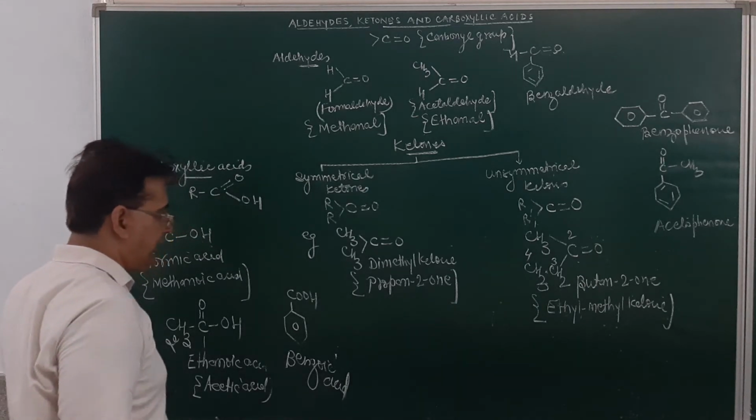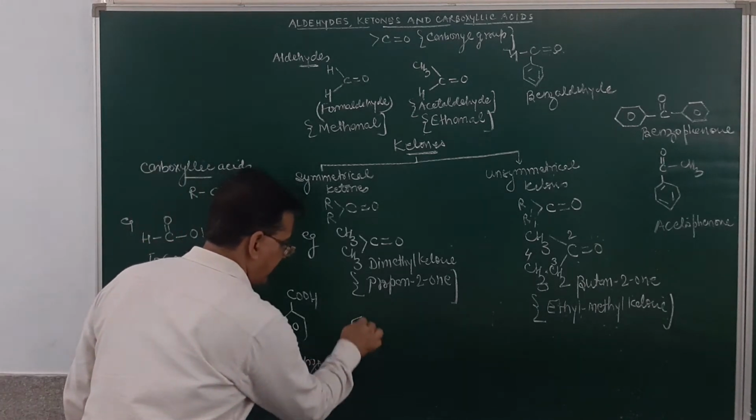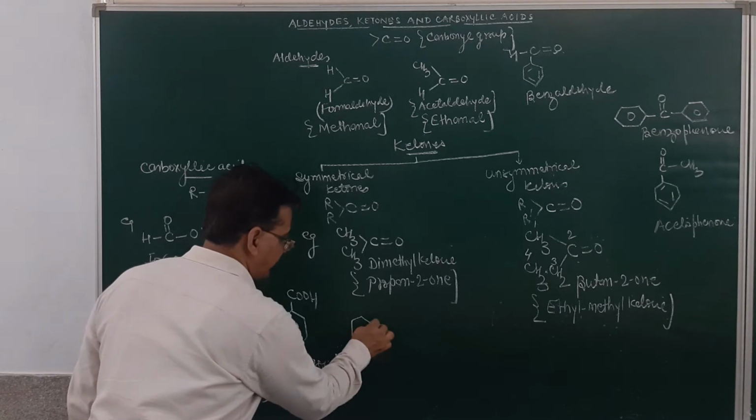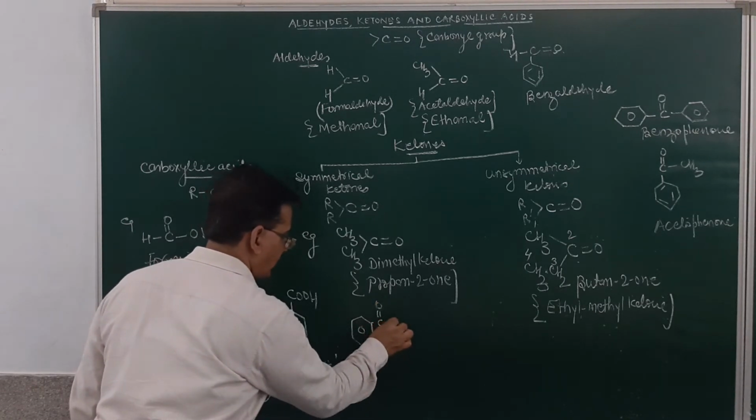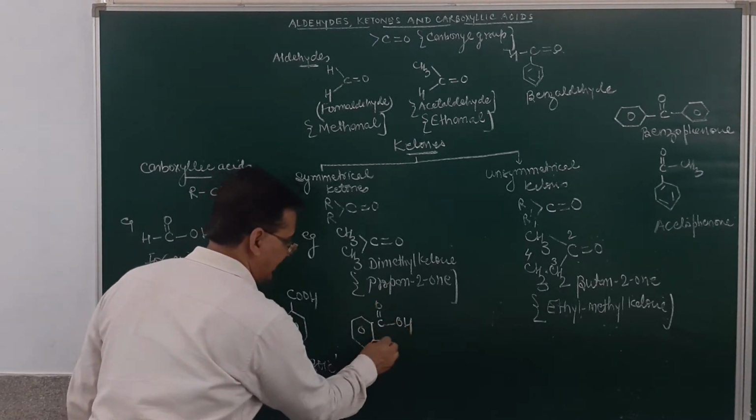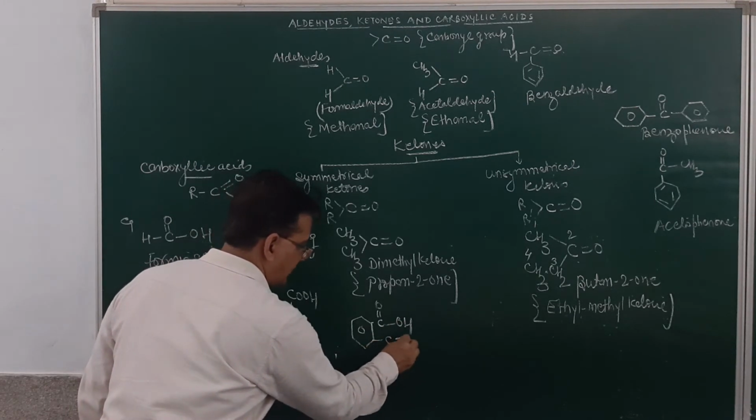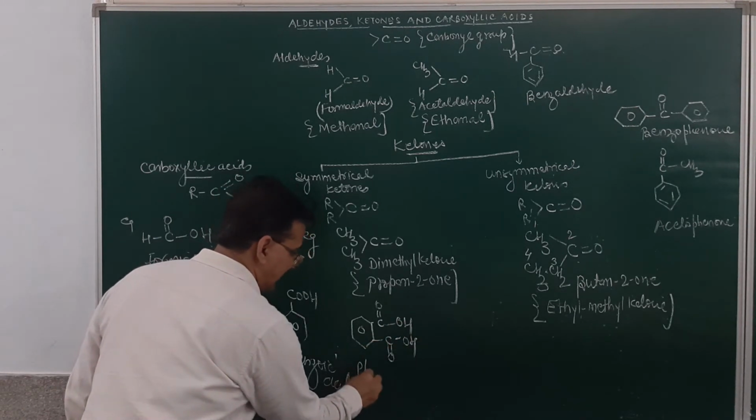Yes? Now if you write it this way, COOH, and then again C double bond O, OH. This is phthalic acid.